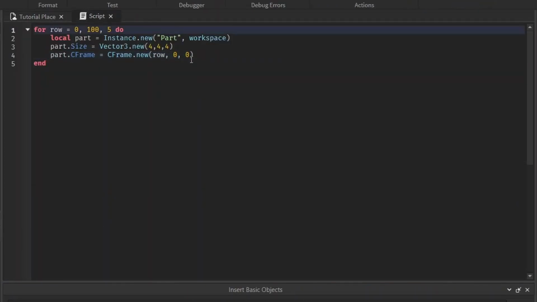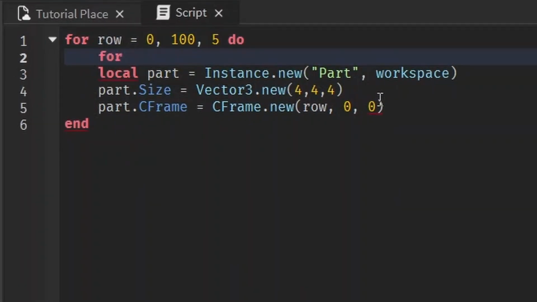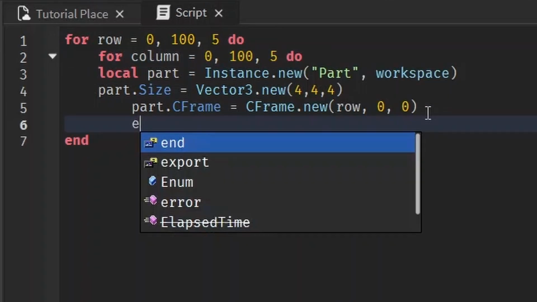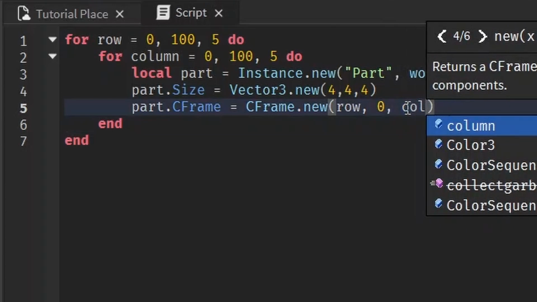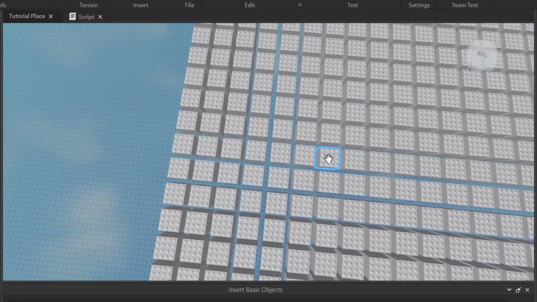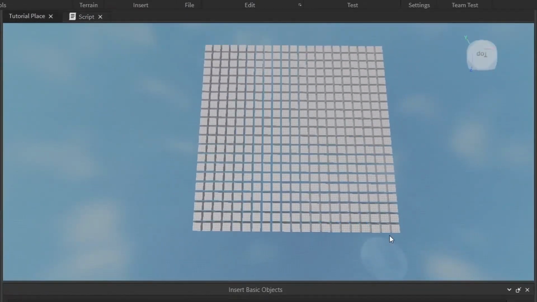If we put another loop inside of here for column, and we make that equal to 100 too, and indent everything properly. We'll set this one equal to column. Can you guess what's going to happen here? It makes a whole grid, a 100 by 100 studs grid, almost.